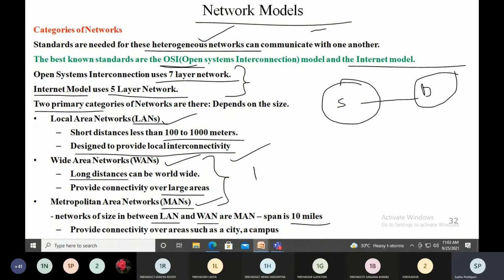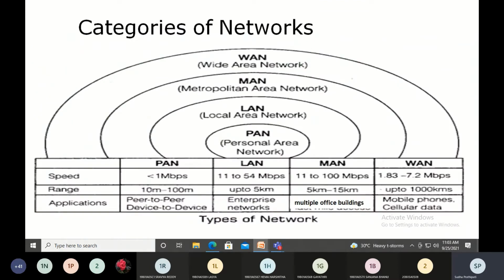You do also have a PAN. PAN is personal area network. Personal area network is like your Bluetooth connection. Two people sitting next to each other and trying to send data from one mobile phone to another mobile phone using that Bluetooth. That is called personal area network, which is considered to be even smaller than a local area network. So these are the types. Now we'll look at each in detail.